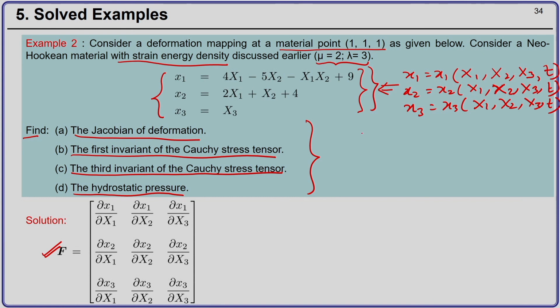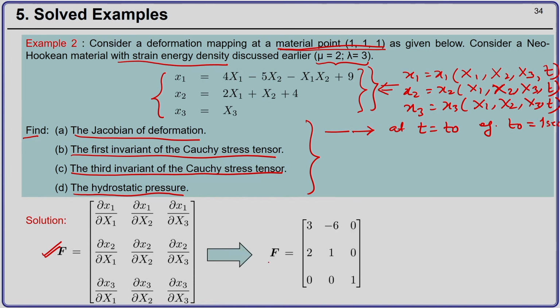At that time, you would be asked to find out all these quantities at a particular time t equal to t0. For example, you might be given t0 equal to 1 second, or 1. So, at that time t equal to 1, and for a material point say 1 1 1, you need to find out all these values.